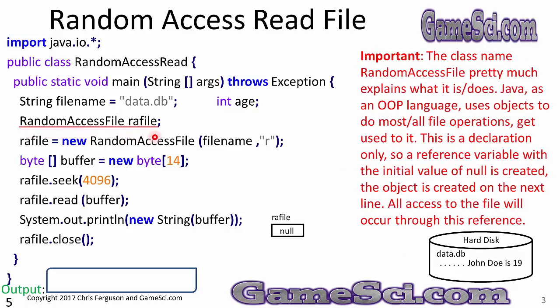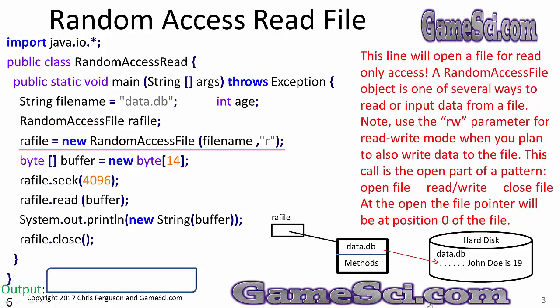Random access file, RAFile. This is important. A class name, random access file, pretty much explains what it is, what it does. Java as an OOP language uses objects to do most, if not all, file operations. Get used to it. This is a declaration only, so a reference variable with an initial value of null is created. The object is actually created on the next line. All access to the file will occur through this reference. Here's the reference right here. Since I didn't exactly assign it an object up here, it contains the value null.